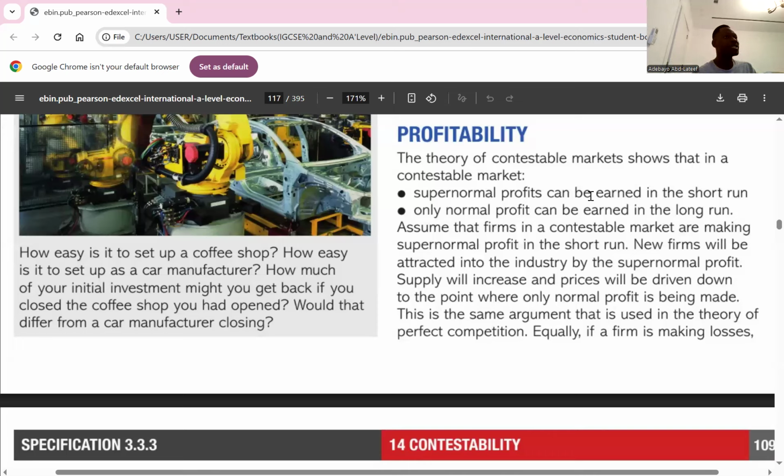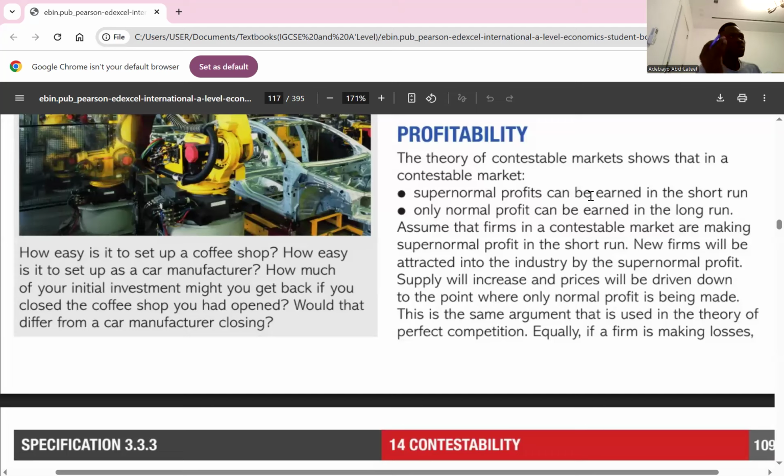So if the new entrant is an eat and run competitor, as soon as the supernormal profit has declined to normal profit, it leaves the market, yes or no? Leaving the market would allow the monopolist to charge a higher price again, isn't it? But the problem about a contestable market is that as soon as the eat and run firm leaves the market, if a monopolist chooses to charge a higher price again to make supernormal profit, another new potential competitor will come in. Which simply means in a contestable market, you can never charge a higher price to make supernormal profit. That is why in a contestable market, it is always going to be normal profit in the long run.